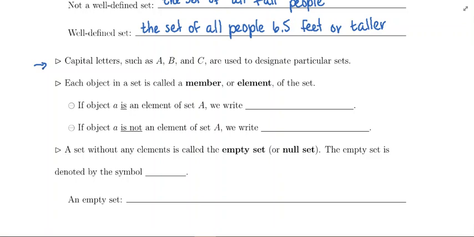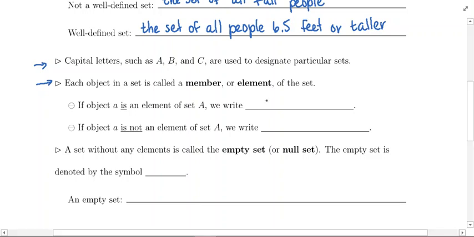Now, there are objects in the set, obviously. Each object in a set is called a member or an element of the set. And there are ways of notating this. If you have an object lowercase a that is an element of a set capital A, this is what you're going to write.